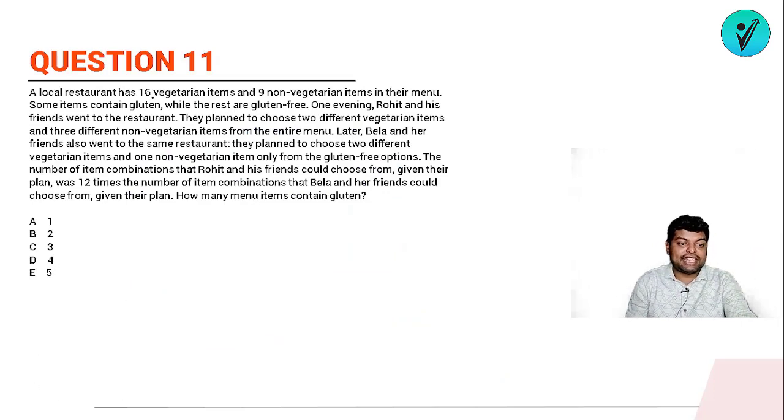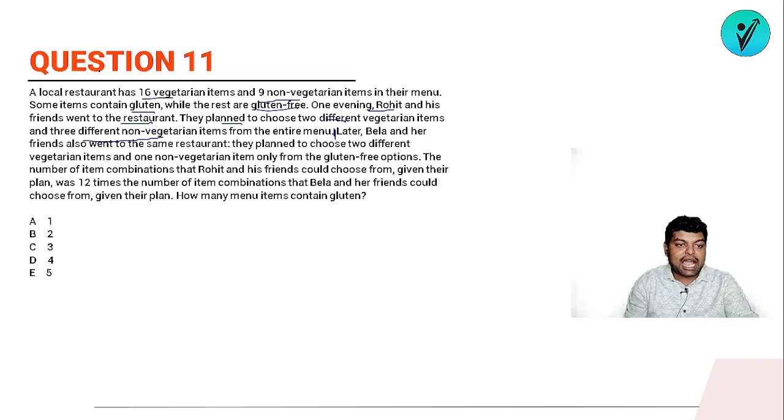A local restaurant has 16 vegetarian items and 9 non-vegetarian items in their menu. Okay, so 16 veg and 9 non-vegetarian items in their menu. Some items contain gluten while the rest are gluten free. So out of these food items, some are having gluten and some are gluten free. One evening, Rohit and his friend went to the restaurant. They planned to choose 2 different vegetarian items and 3 different non-vegetarian items from their entire menu. Okay, so whether they are going for gluten or non-gluten is not mentioned.